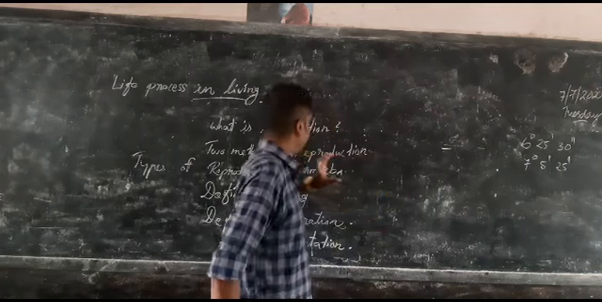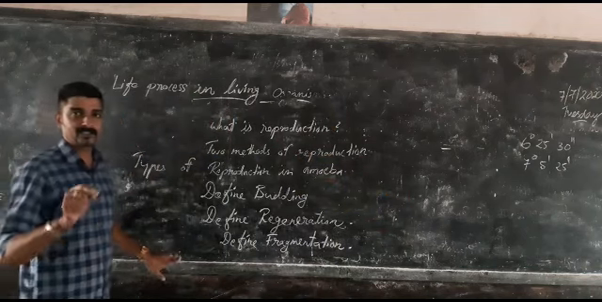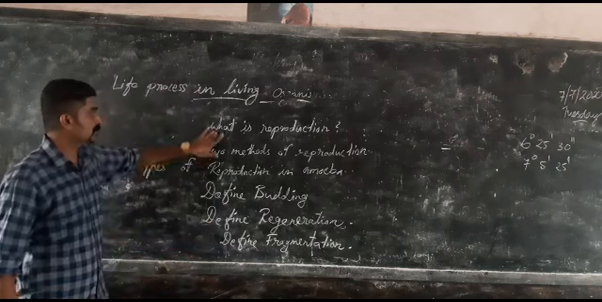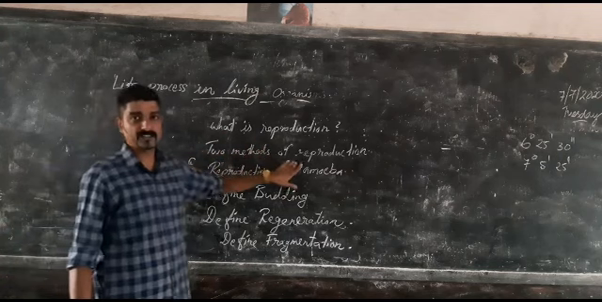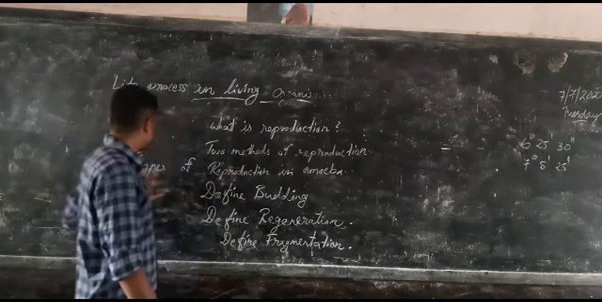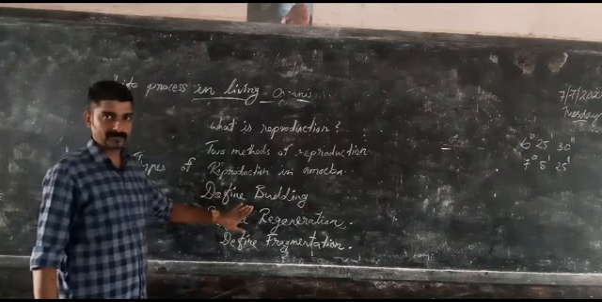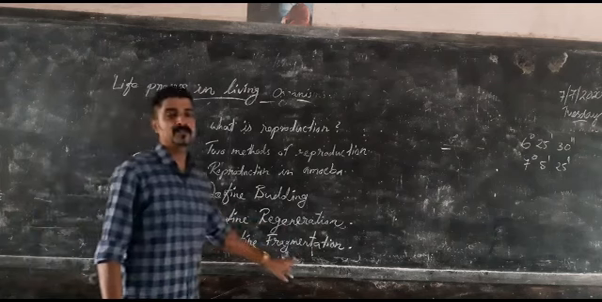So today I am giving some questions for you. You can find these answers from your textbook, otherwise the digest, and try to memorize them. First question is, what is reproduction? Second one is the two methods of reproduction with example. Next, types of reproduction in amoeba. Next, define budding and define regeneration. And last one is define fragmentation.